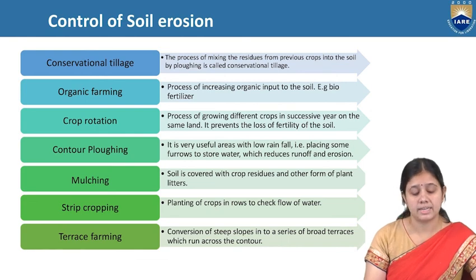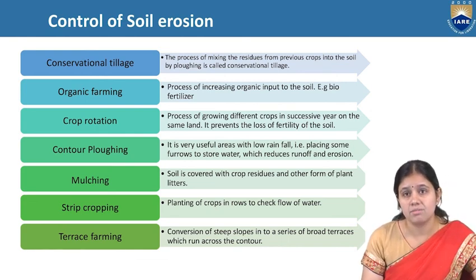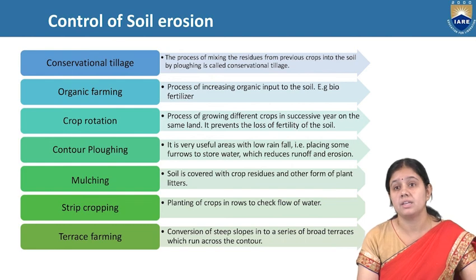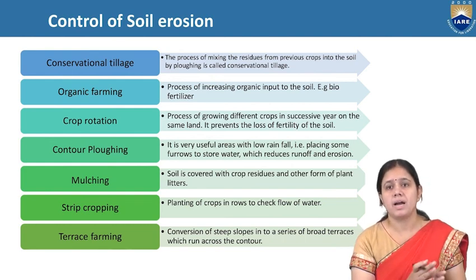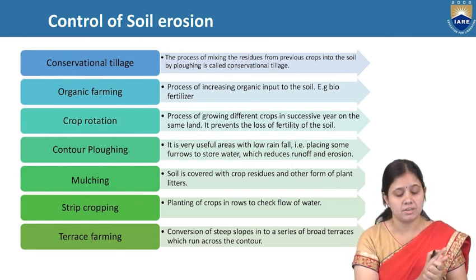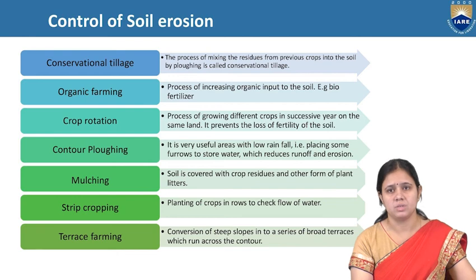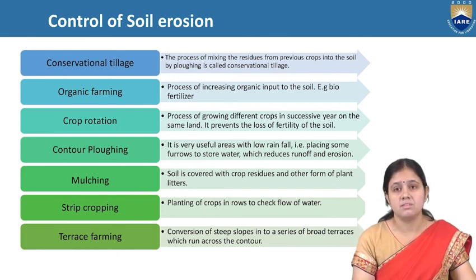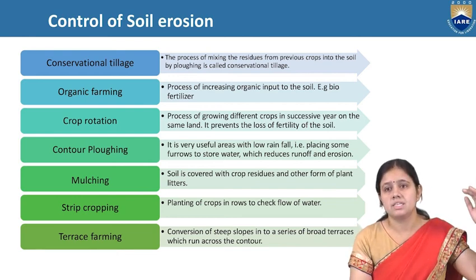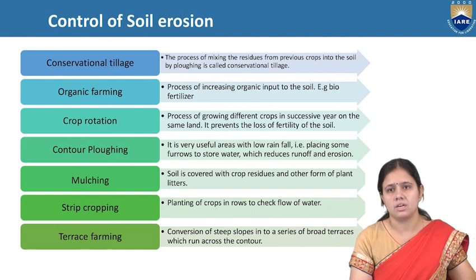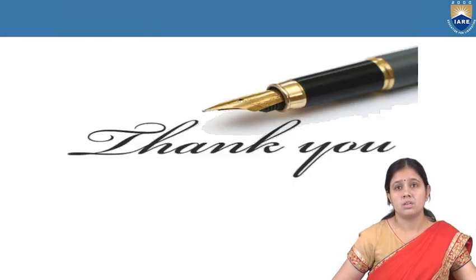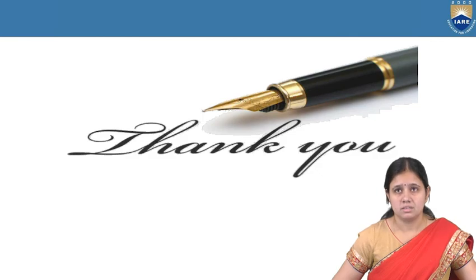And now the next is mulching. This is the conversion of crop residue and other forms of plant litter. And then strip cropping is planting of crops in rows to check the flow of water. This is very prominent, and very useful in today's days. Terrace farming is the conversion of steep slope into a series of broad terraces which run across the contour. Now that's all about the control of soil erosion, and thank you.